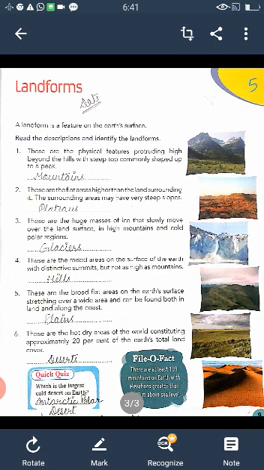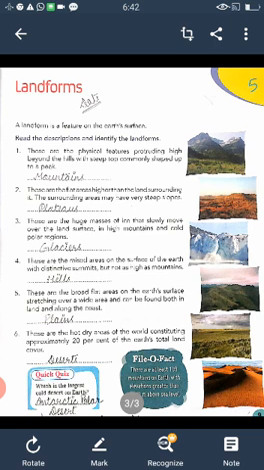A landform is a feature on the Earth's surface. Read the descriptions and identify the landforms. Here some information regarding these landforms is given, and the pictures are also shown in the book. So we will discuss and then we will write the answer.